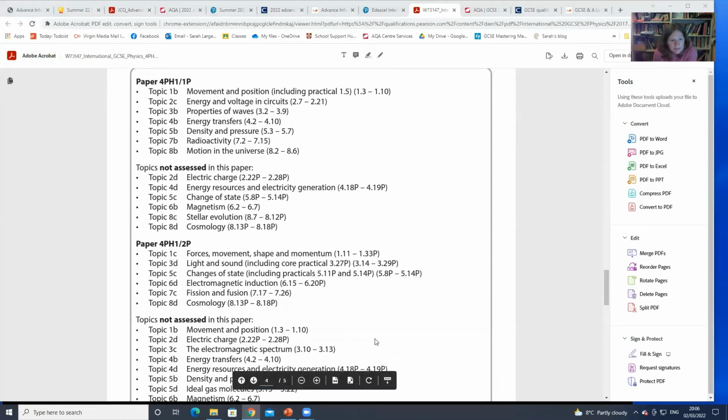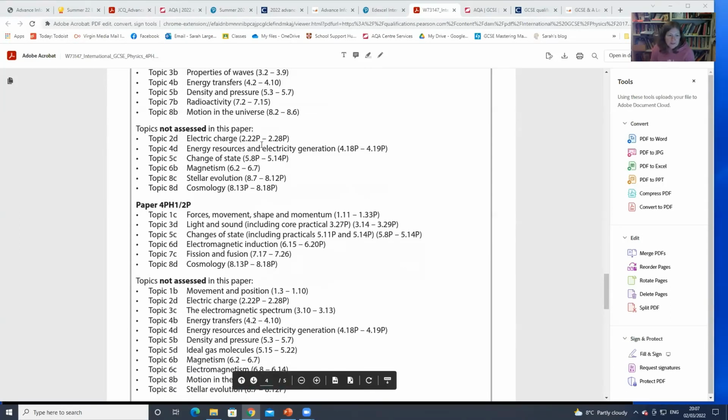So yeah, this is where it's split into the different papers. And I don't think there's one that pulls it all together. You have to do that yourself between paper 1 and paper 2. And with the not assessed in this paper, bear in mind that they might be not assessed in paper 1, but they are assessed in paper 2. So before you can say, I'm not going to worry about that, you've got to make sure it is on both of the not assessed lists.